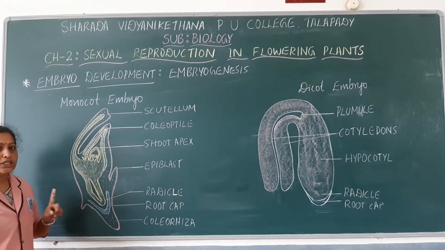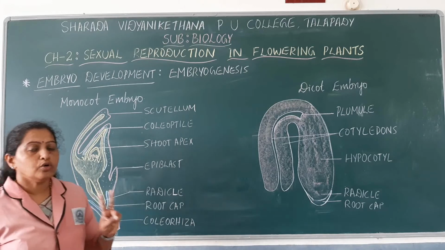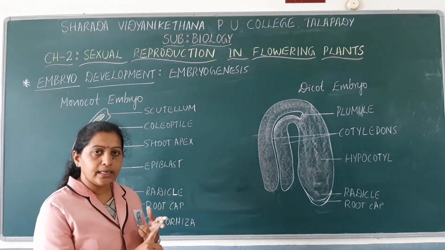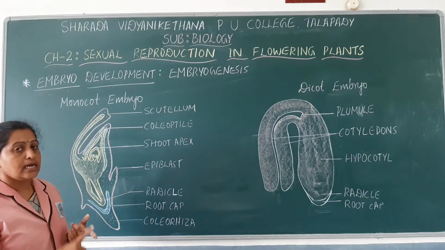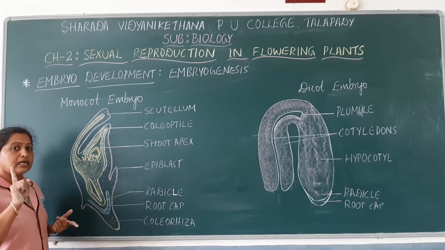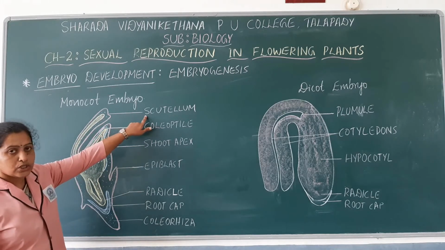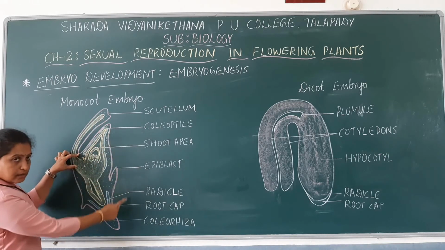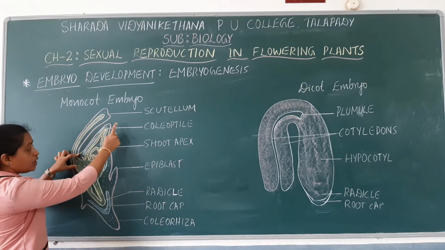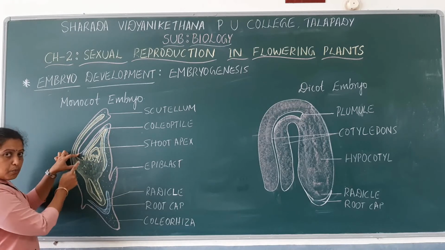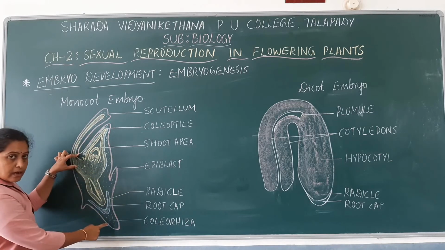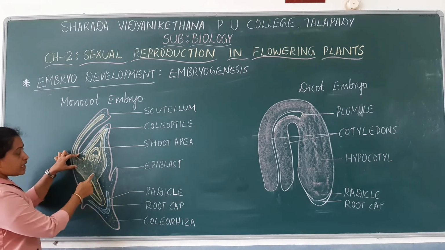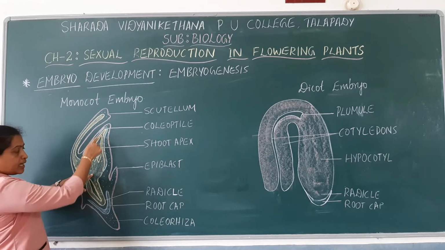Each monocot embryo has got two parts in them, a cotyledon as well as embryonal axis. In grass family, single large cotyledon is named as scutellum, and attached to the scutellum towards the lateral side, that is very, very important, or any one of the side, there is an embryonal axis. Each embryonal axis has two parts.